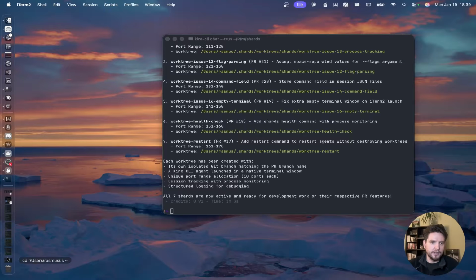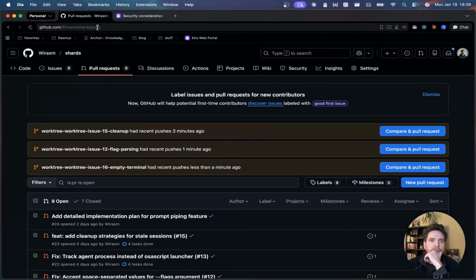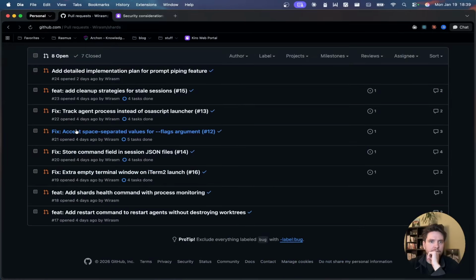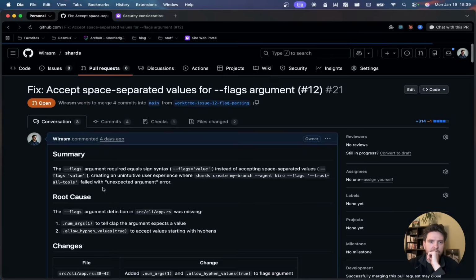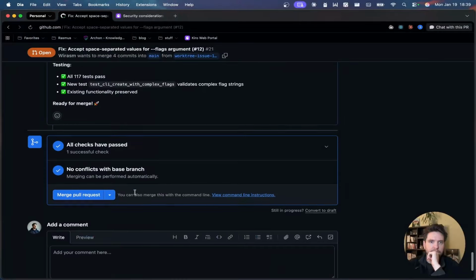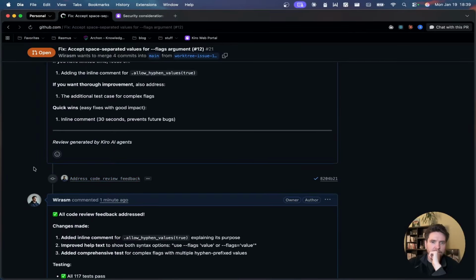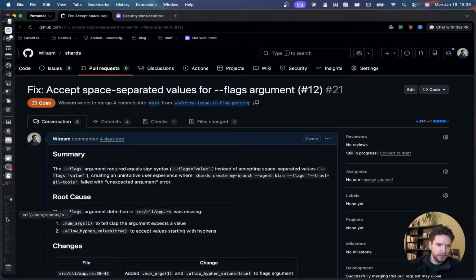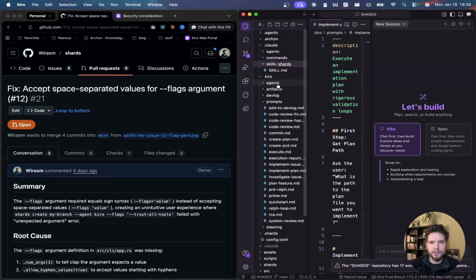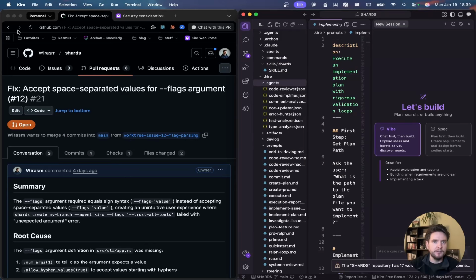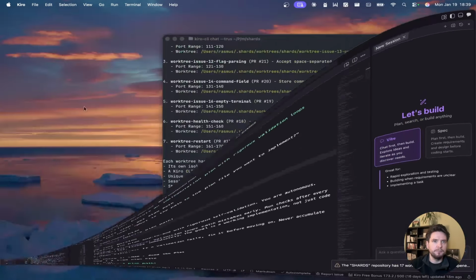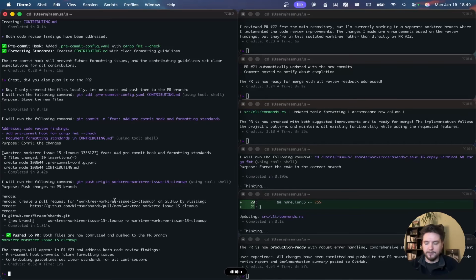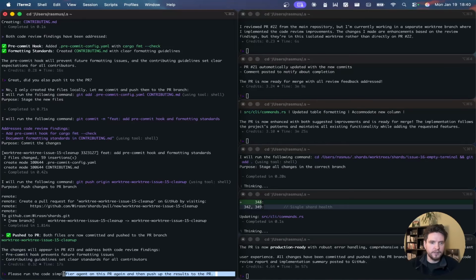Okay, let's check that. We can open up our pull request list here again. We have had some more pushes here. Okay, let's just take a look. 21 should be done, so I can see here that things have been pushed. I think we should actually have a code simplifier agent as well that I want to run on these. Yes, let's just run the code simplifier on the ones that are done as well. Please run the code simplifier agent on this PR again, and then push up the results to the PR. So we're just going to do that.